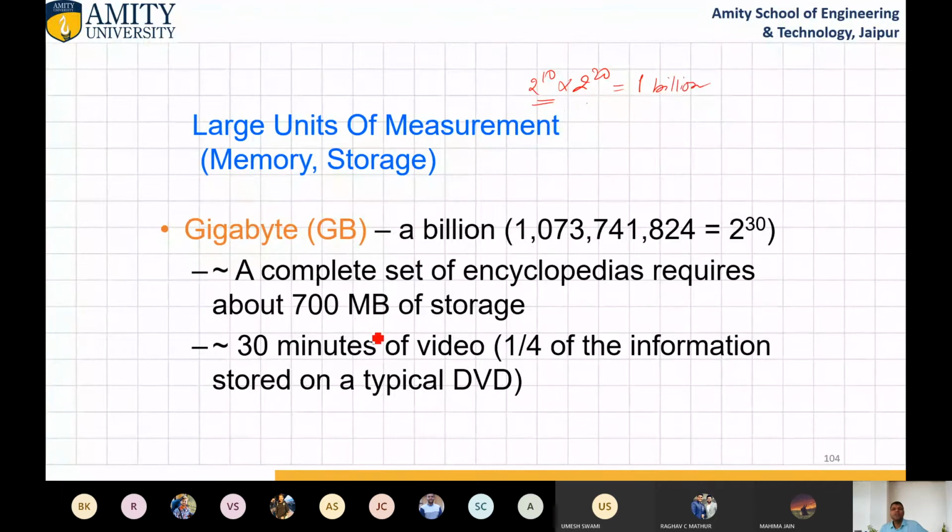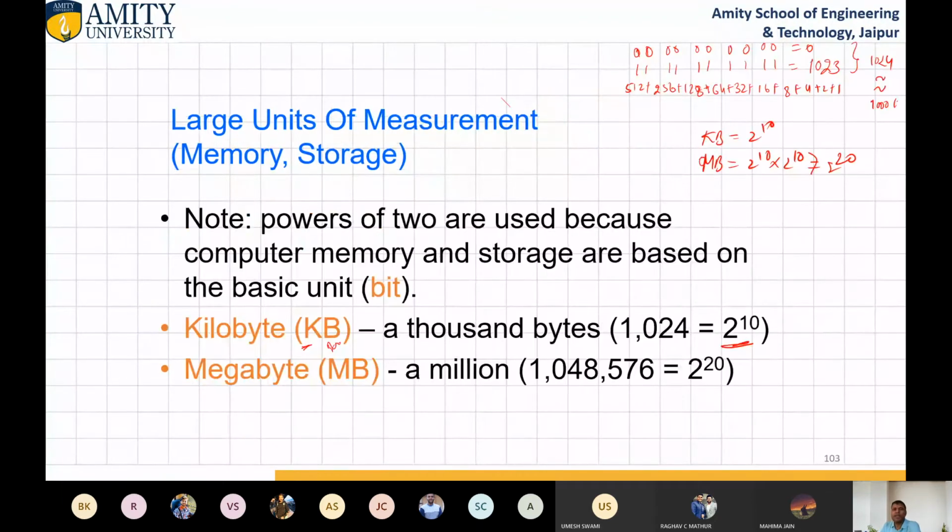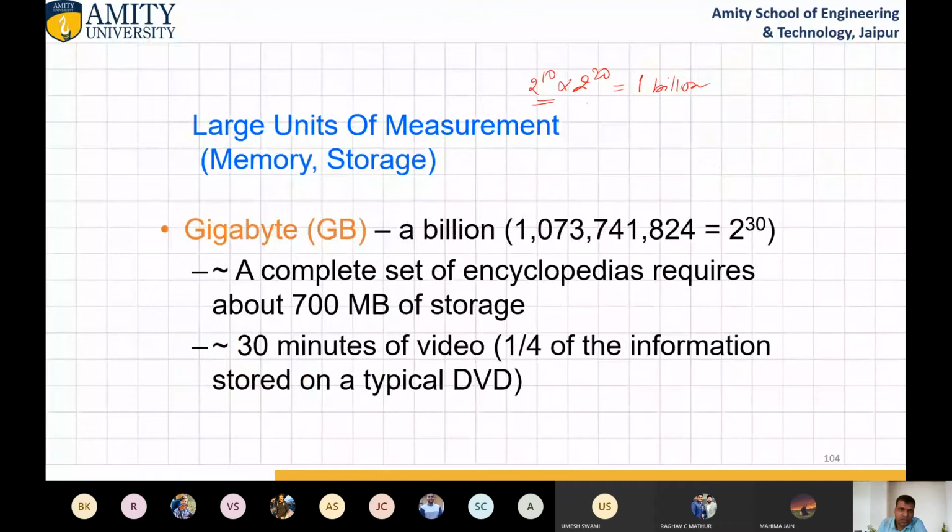Each and every analogy is very good, rightly written, like kilobyte, KB. You can very easily understand that K is coming. Megabyte is million, mega and million, 10 to the power 7. Now come to giga, a billion.